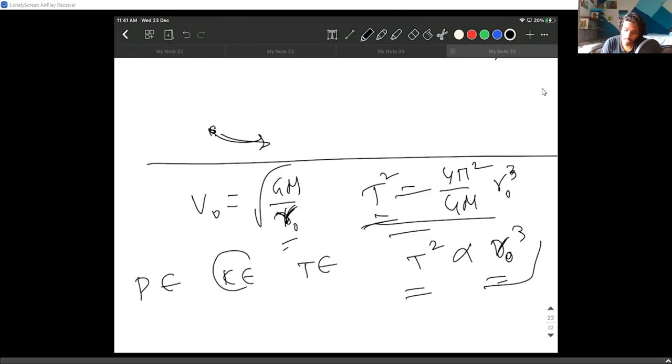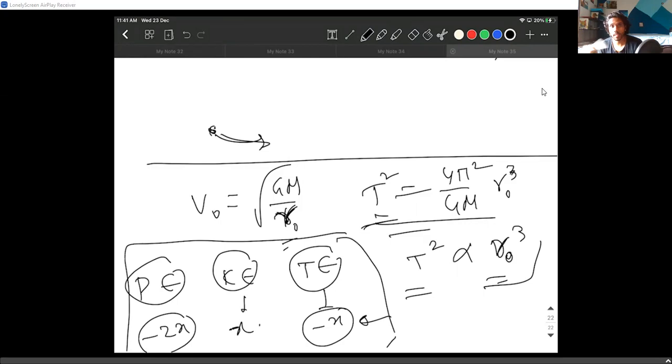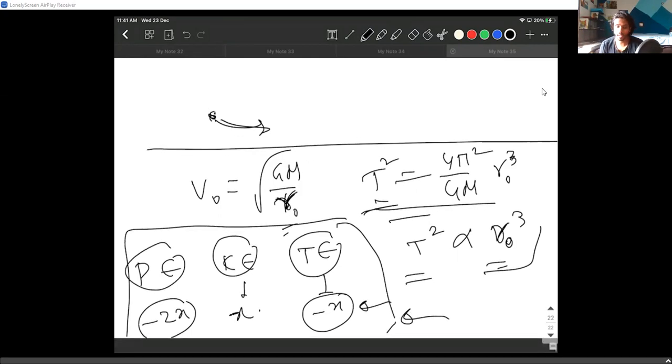I clearly mentioned that if the kinetic energy is x, the potential energy will be minus 2x, and the total energy will be minus x. I ask you to be very careful when you write the potential energy, kinetic energy, and total energy of a satellite. These things are really useful in the further topics we are going to discuss, so make sure you clearly get these values.